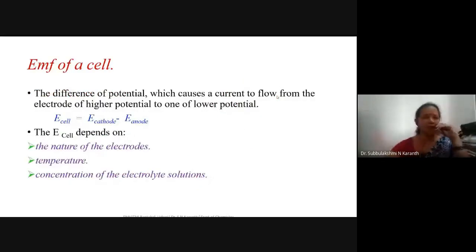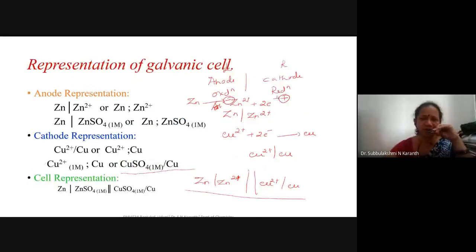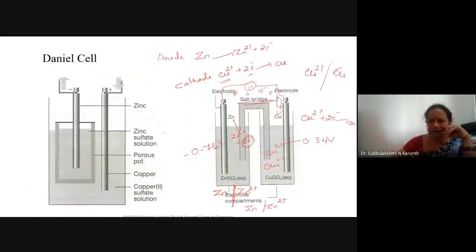And you already studied there is a difference in the potential between the two electrodes. At one electrode we observed minus 0.76, in particular for zinc, and the other electrode is 0.34. This difference in the electrode potential in turn shows the EMF of the cell.